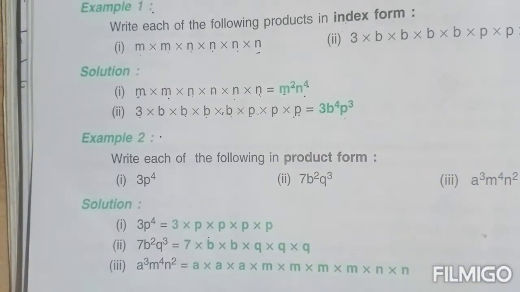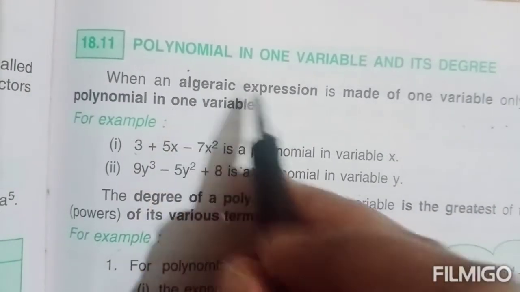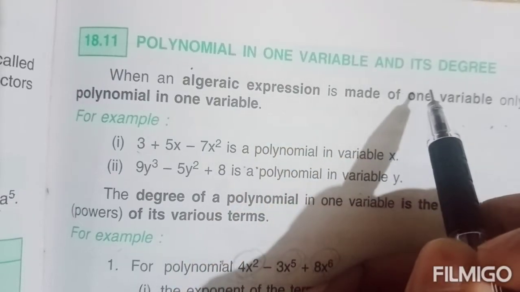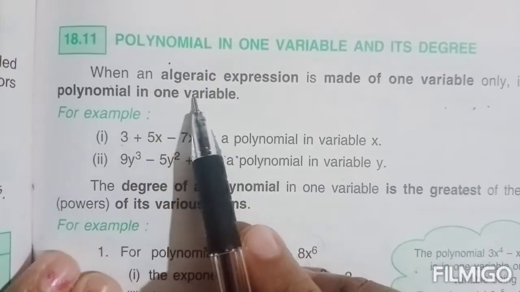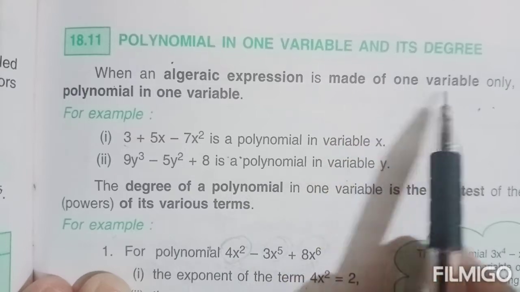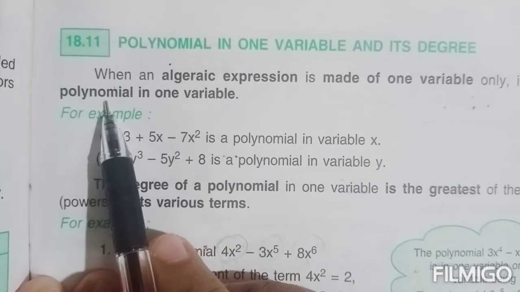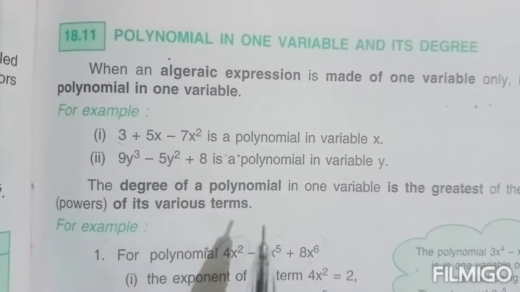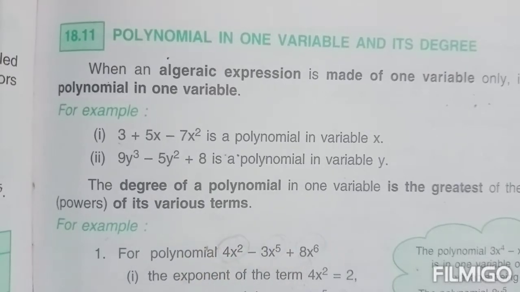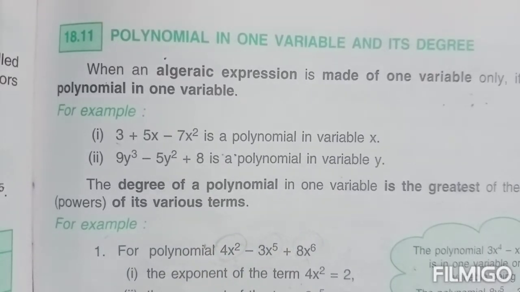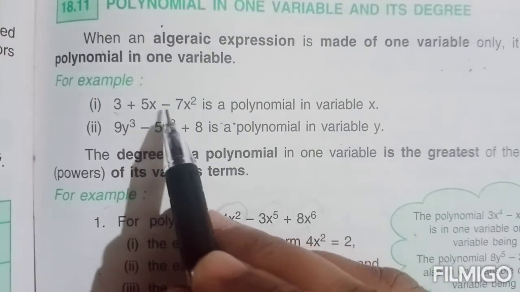Next topic, polynomial in one variable and its degree. When an algebraic expression is made of one variable only, it is called a polynomial in one variable. For example, 3 plus 5x minus 7x squared.